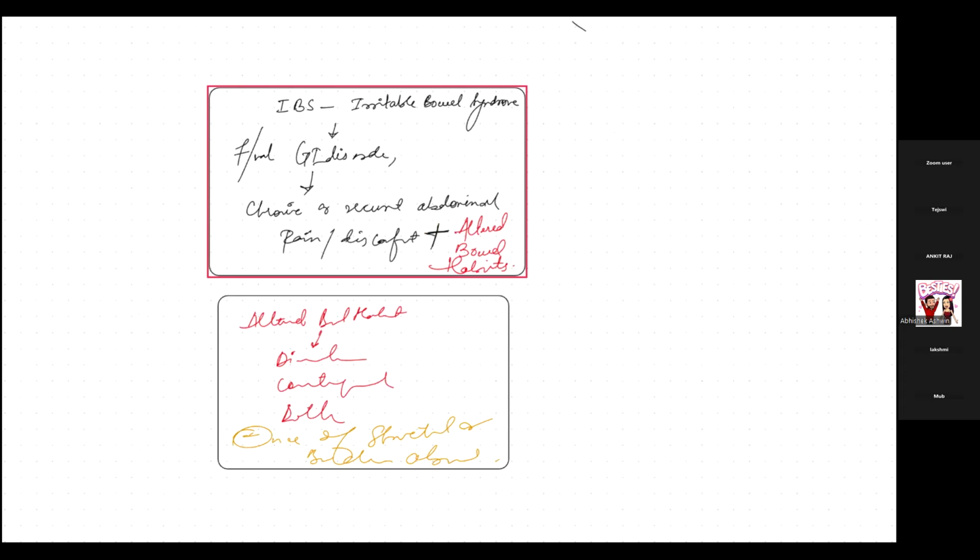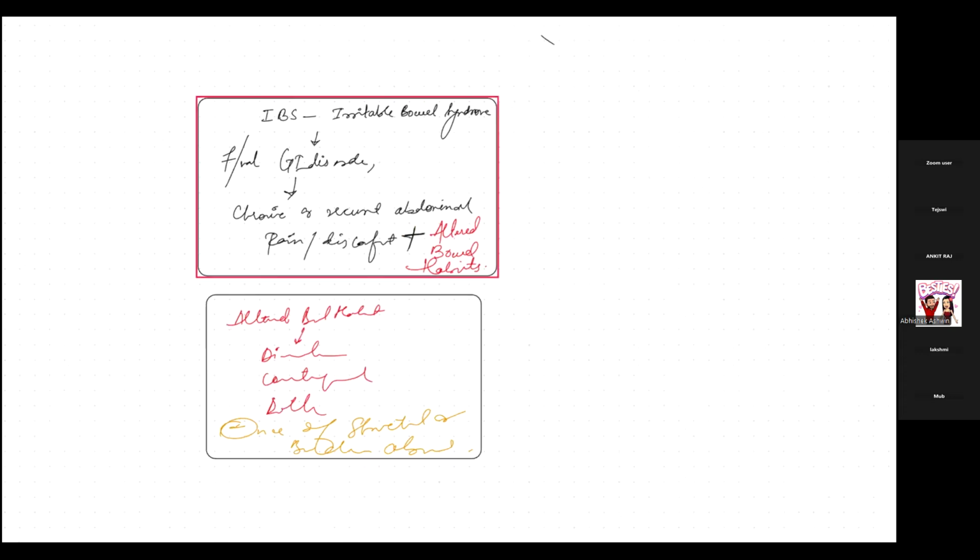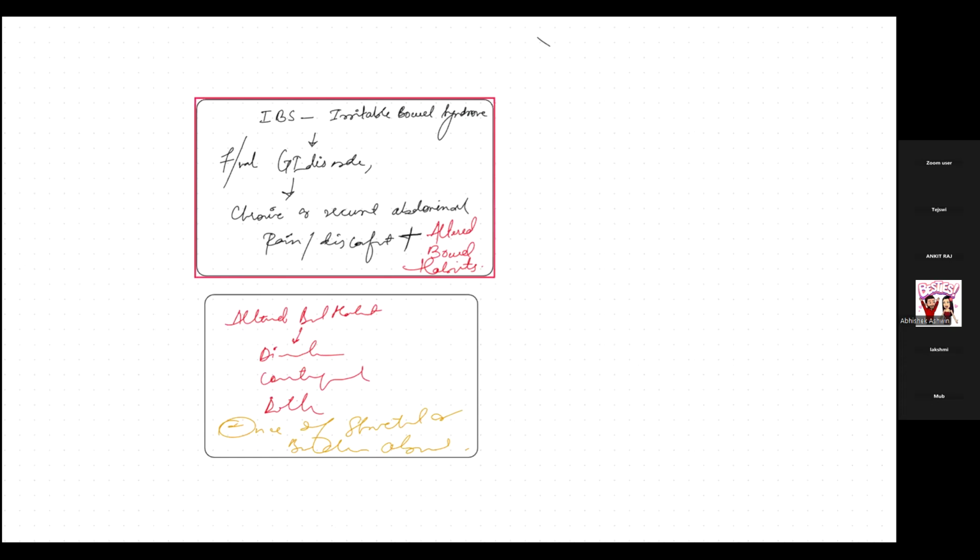I hope that it's clear. Okay, so simply, if there is IBS, then what things can be there? First of all, there can be pain. What else? There can be altered bowel habits. And there will be no structural involvement. Okay, so now let's move forward.